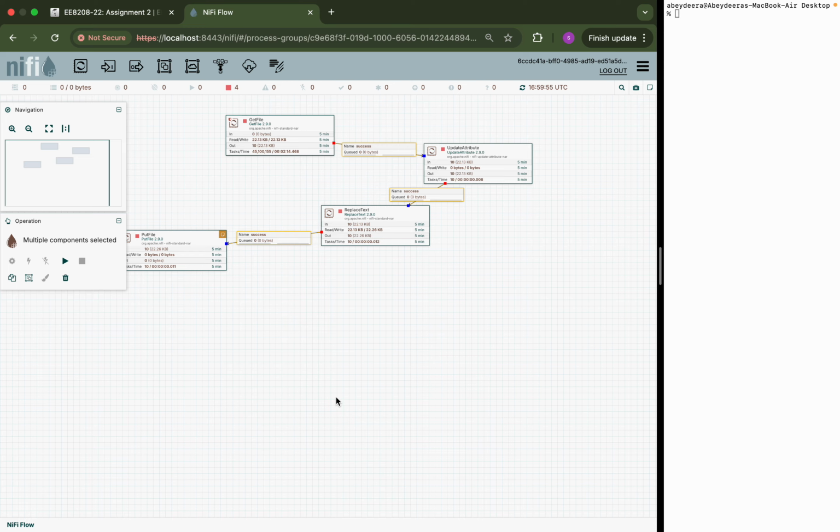Next, the ReplaceText processor is used to modify the actual contents of the JSON file. This step is important for data transformation, where we can change values, restructure data, or format it according to system requirements. Finally, the PutFile processor writes the processed data into an output directory, completing the data pipeline. This shows how NiFi can move data from input to output while applying transformation in between.